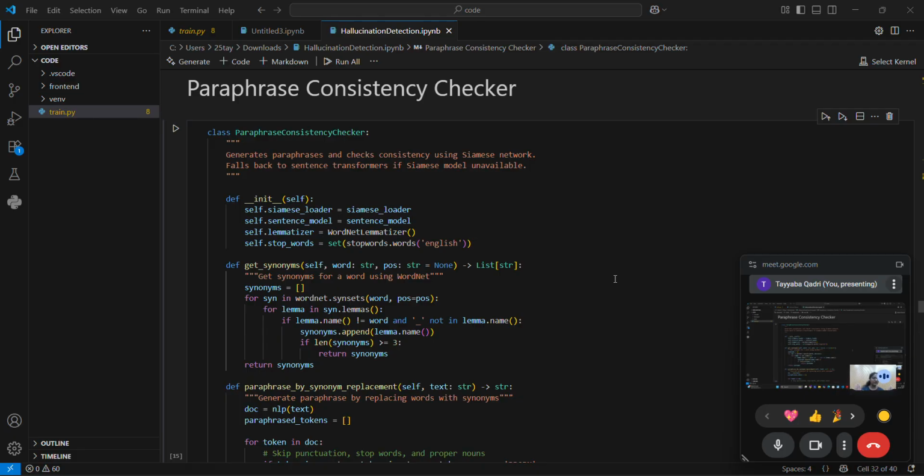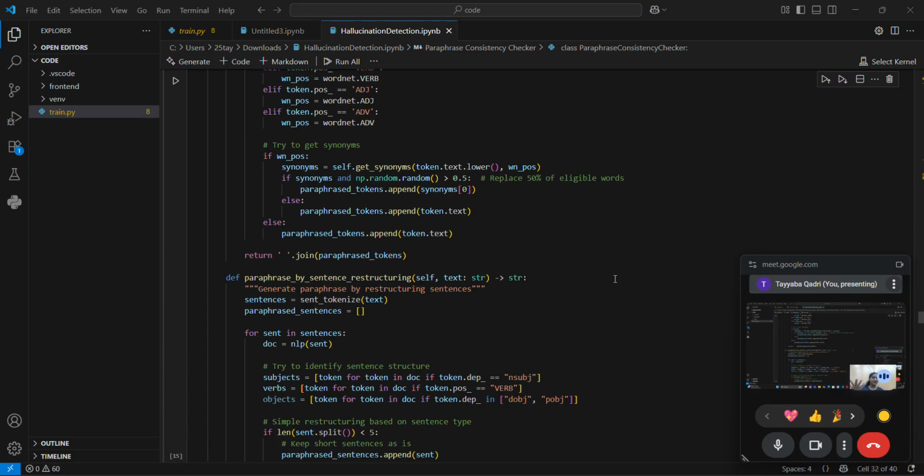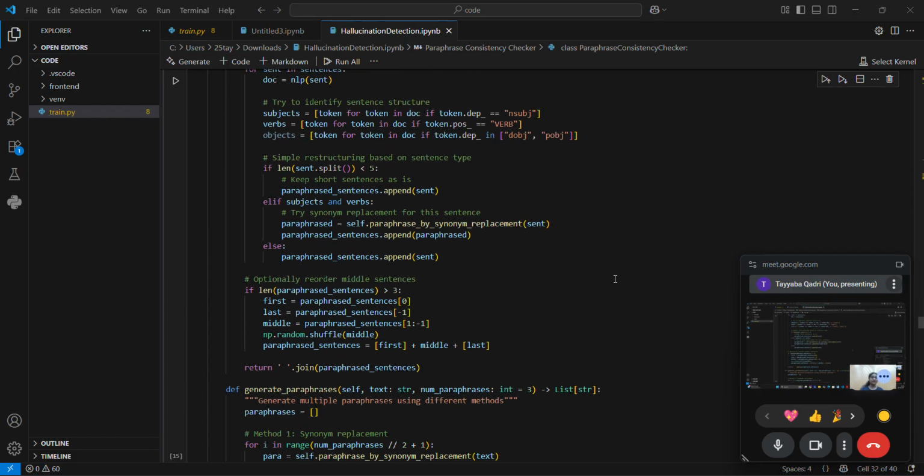Then we check the similarities between the different outputs. How do we do that? We do that through the Siamese network that we just trained.